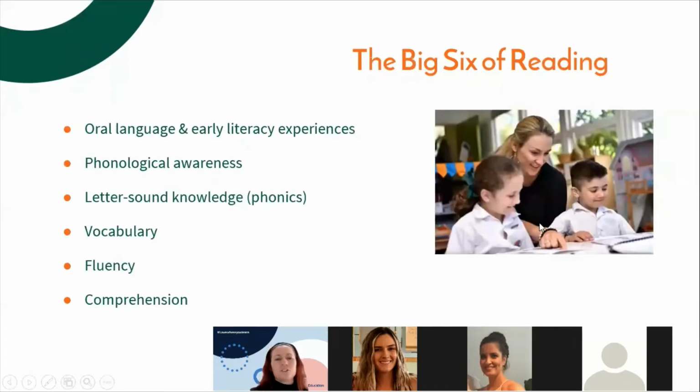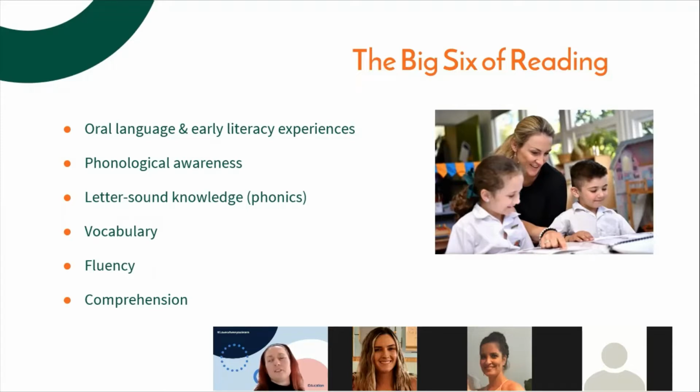The next thing I'm going to talk about is reading, and I'm going to spend quite a bit of time on reading because it is one of the key things that we need to make sure students are able to do really well before they leave primary school. It's almost the most important thing that we need to teach at school in a way.